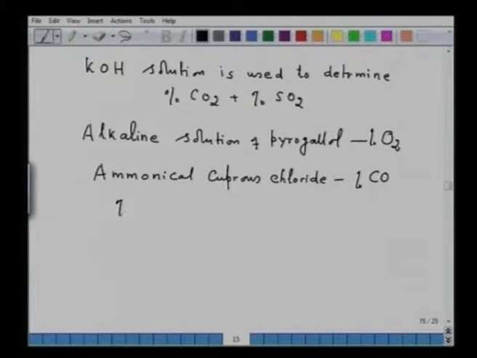So, percentage nitrogen is determined from 100 minus percentage CO2, percentage O2 plus percentage CO. I am writing here only percentage CO2, though it is implied that it contains percentage CO2 plus percentage SO2 both, but the Orsat analysis gives you percentage CO2. Percentage SO2 is not separately reported. So, that is how the Orsat analysis is done.